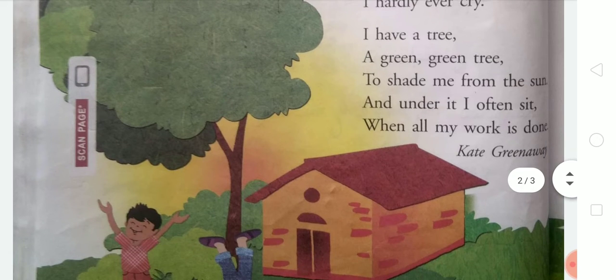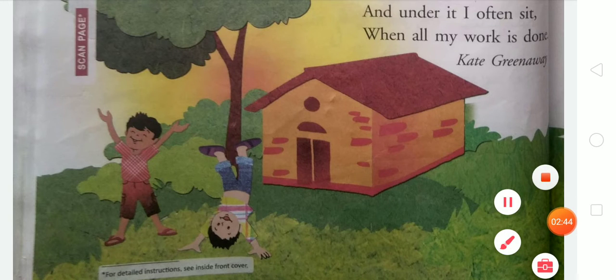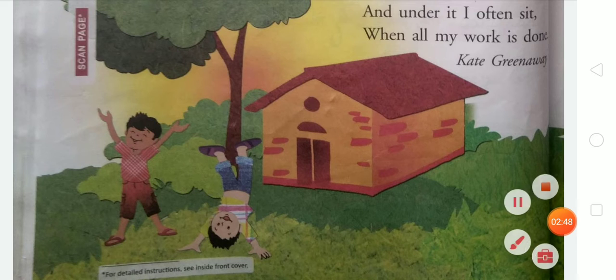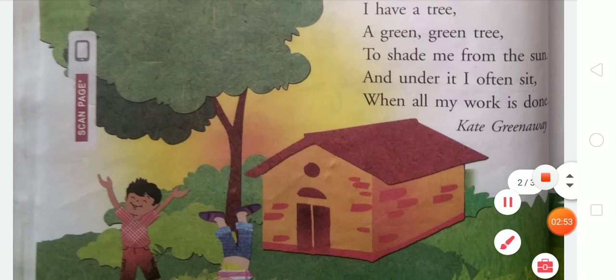And the boy sits under the tree when all his work is finished. So student, in this poem you can see all the activity of this boy, and after that you have to learn this poem with its spelling.